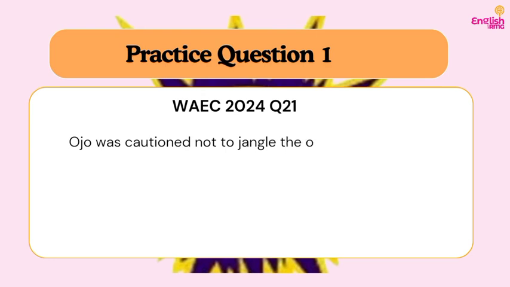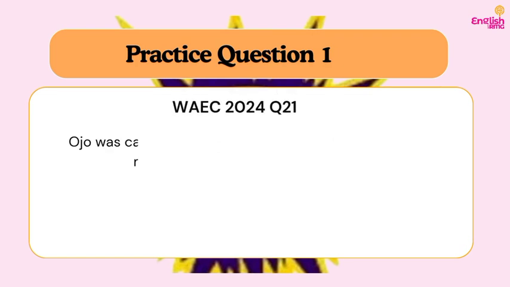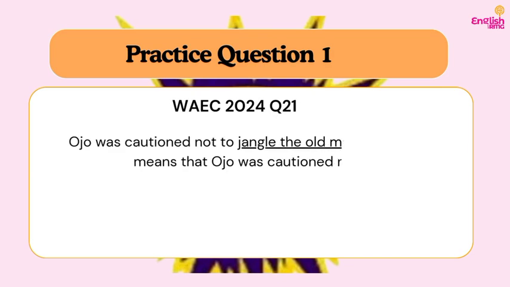So now let's look at the first question that we are going to use, question 21 from the 2024 WAEC past questions. That is the latest question as at this moment. So we have: Ojo was cautioned not to jangle the old man's nerve. So this means that Ojo was cautioned not to what? Dash. Let me underline the idiom in this expression: jangle the old man's nerve. So what does this mean? I think the common expression is "don't get on my nerve." When you say "don't get on my nerve," it means don't get me angry.